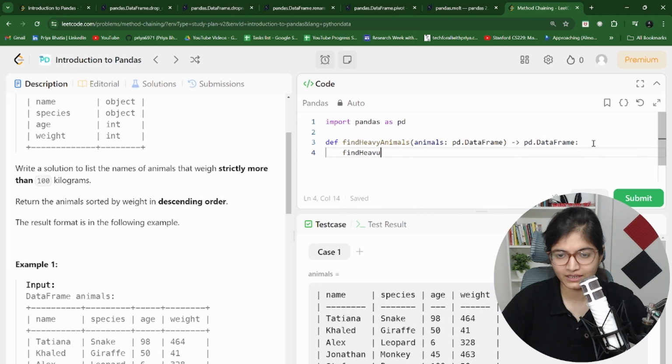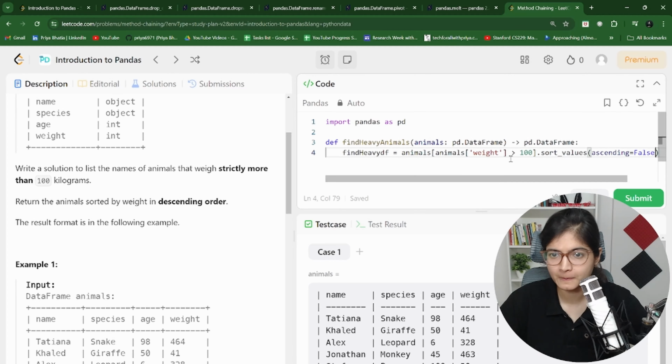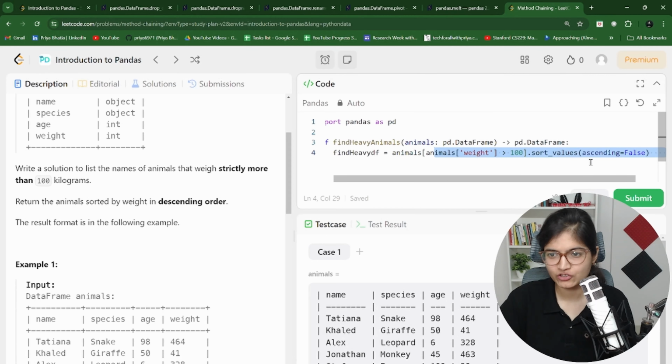Find the heavy df is equal to, you have to apply the constraint on this, obviously animals, where you are saying that access the records where the animal's weight is strictly more than 100, right? That is something which you want. And then they are saying return the animals sorted by weight, sort_values, and the value of ascending is equal to False, because we have to sort it in descending order, right? So I think this should work fine.